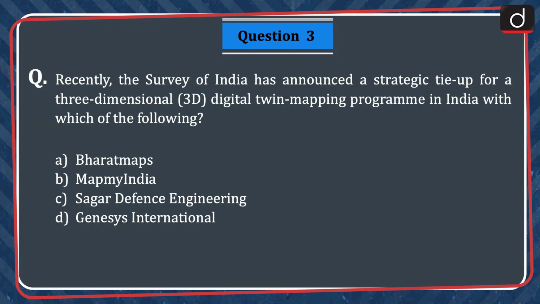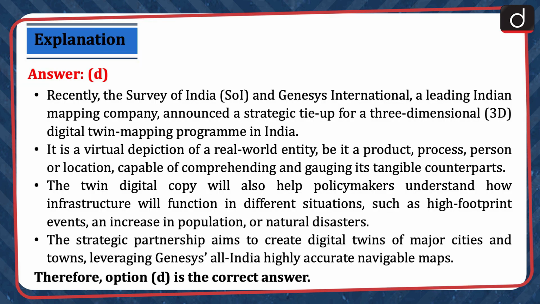Next question is, recently the Survey of India has announced a strategic tie-up for a three-dimensional digital twin mapping program in India with which of the following? Bharat Maps, Map My India, Sagar Defence Engineering, or Genesis International? The correct answer is option D, Genesis International. Recently, the Survey of India and Genesis International, a leading Indian mapping company, announced a strategic tie-up for a three-dimensional, that is 3D, digital twin mapping program in India.